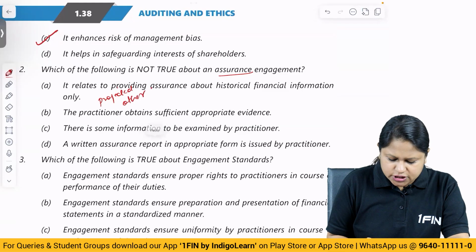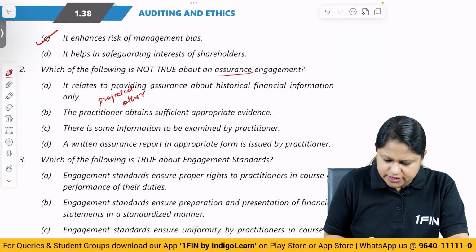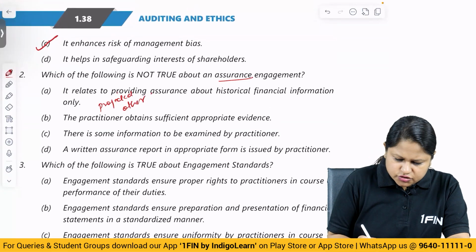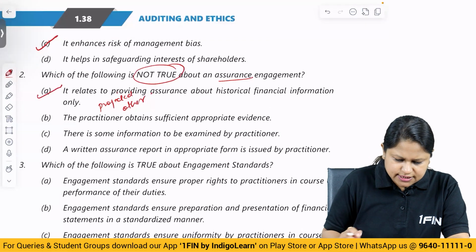The practitioner obtains sufficient appropriate evidence, correct. There is some information to be examined by the practitioner. A written assurance report in appropriate form is to be issued. So the statement is not true, right? A is the answer.